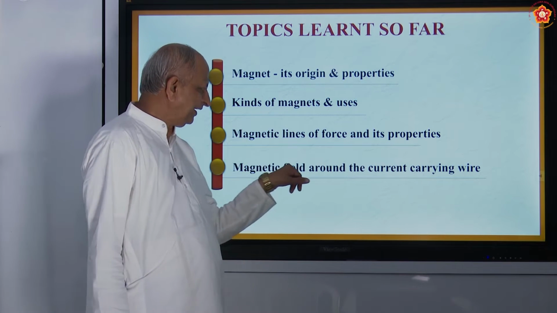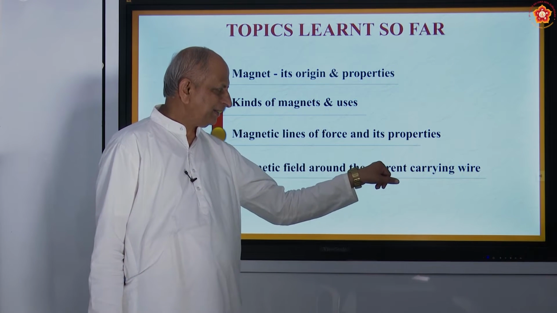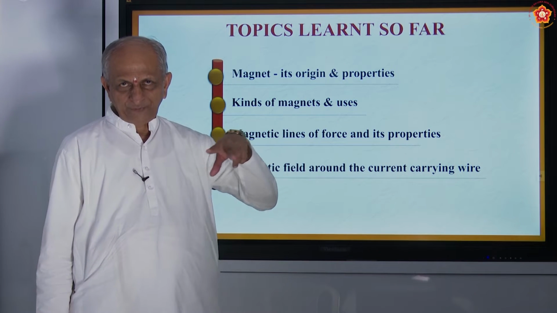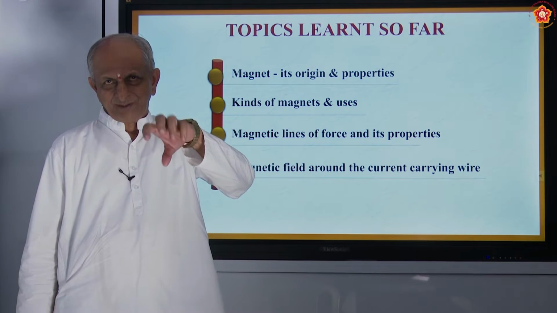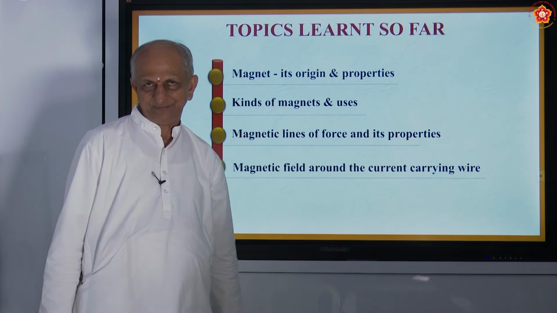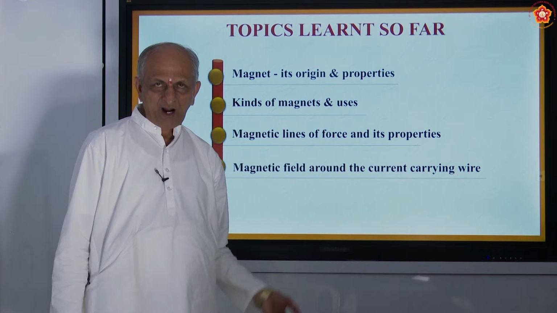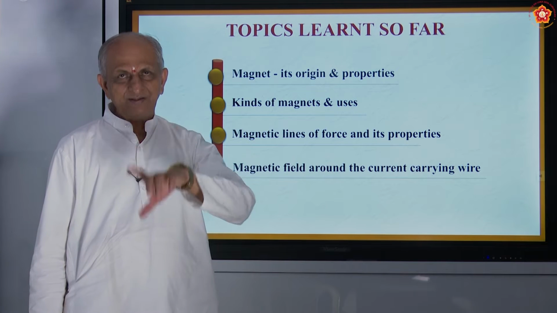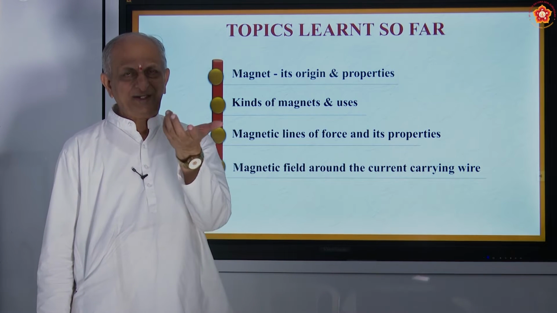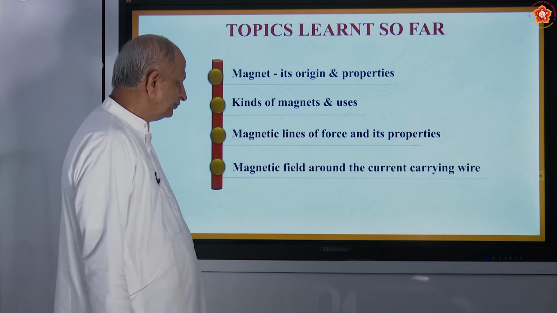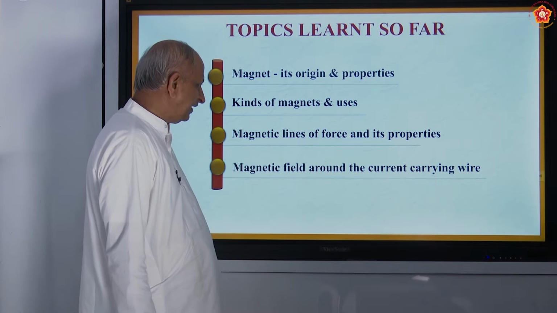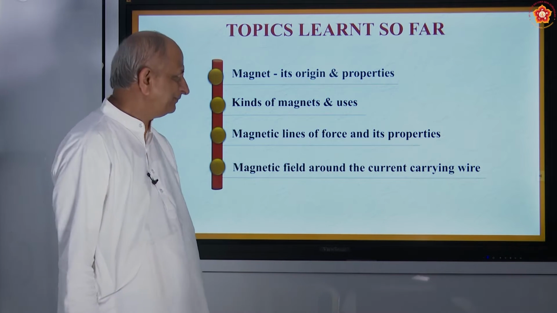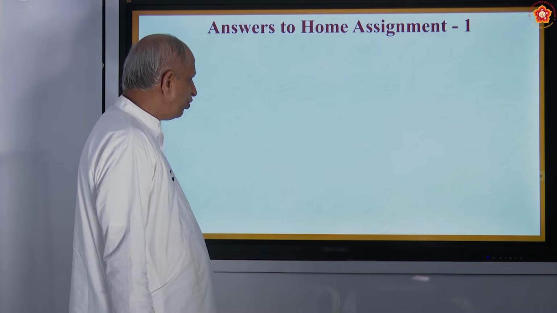And magnetic field around the current carrying wire: whenever there is a flow of current, there will be a magnetic field, as we have studied, or vice versa. Whenever there is a magnetic field, it can also produce electric current. So these are the interrelations between magnets and electricity. Now let us see the home assignment.